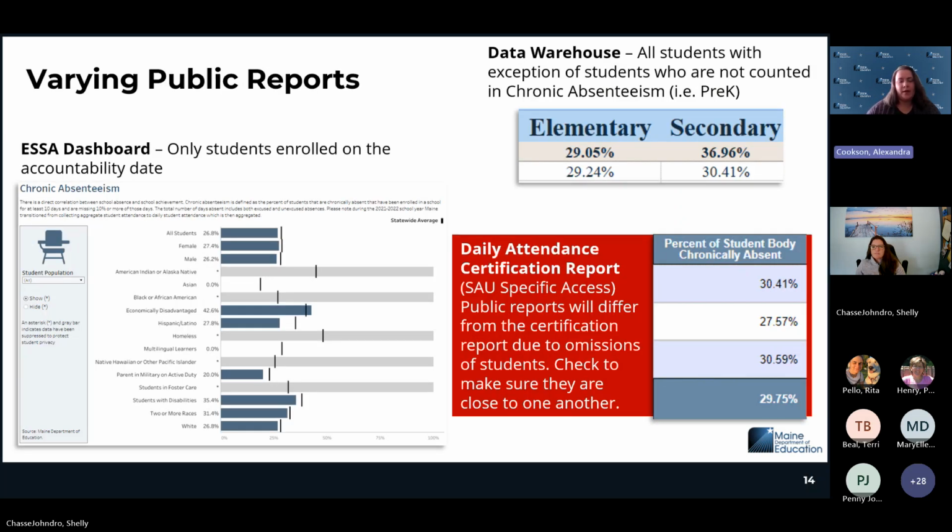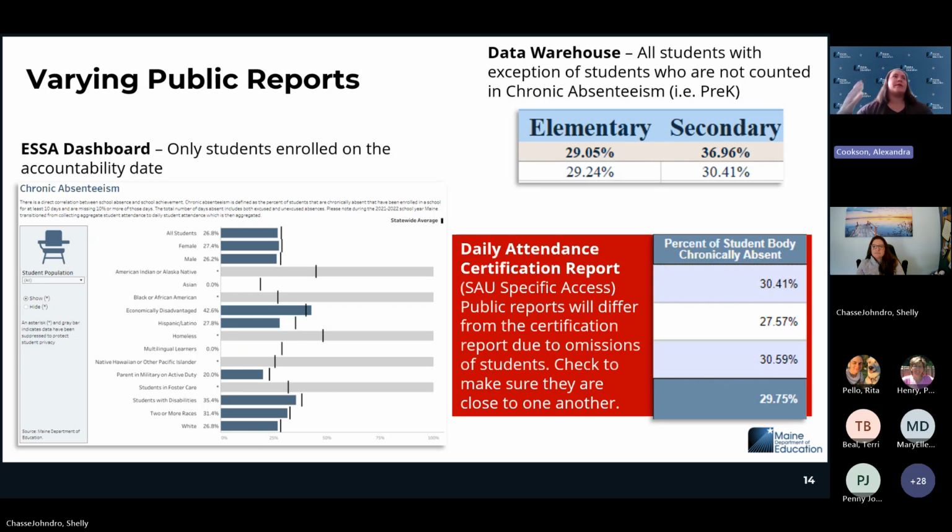This is an example of how the data may differ from where it was reported in daily attendance certification to where it was reported on the data warehouse and how it's reported then in the ESSA dashboard. So I'm going to draw your attention to that big red blob right there. The daily attendance certification provides school administrative units with a percentage of the student body who is chronically absent.